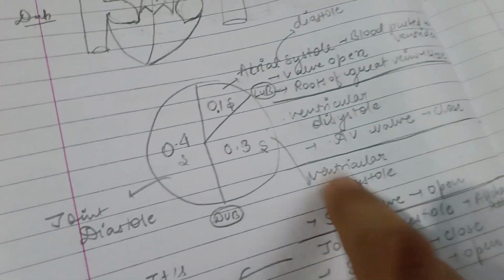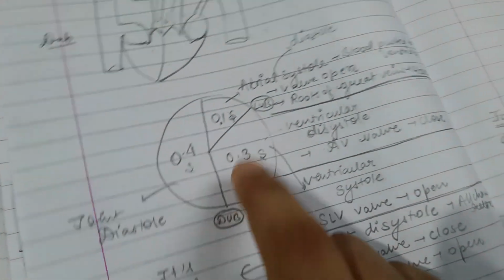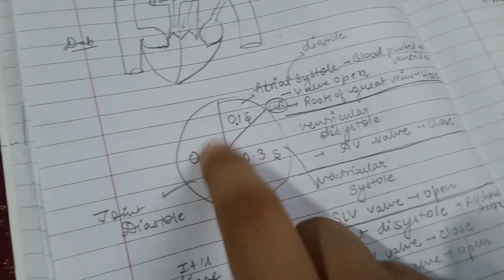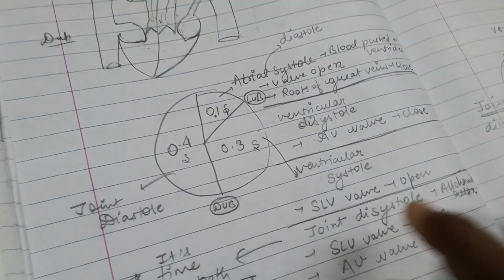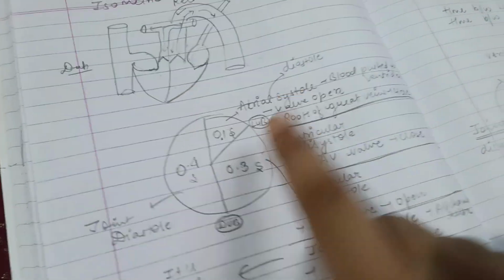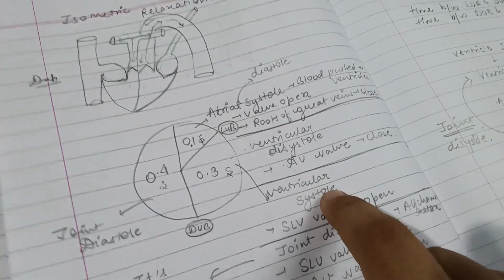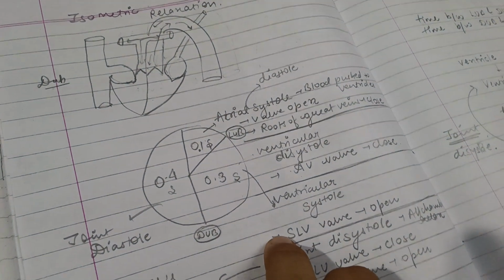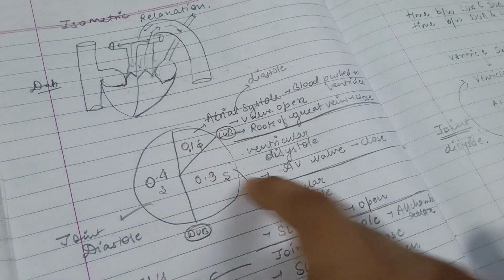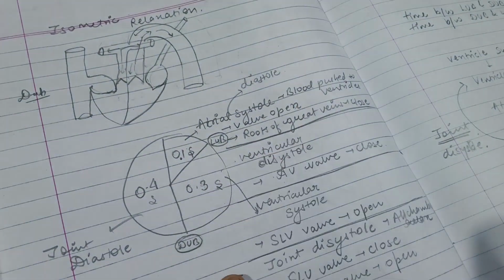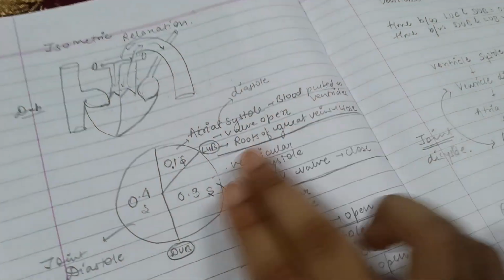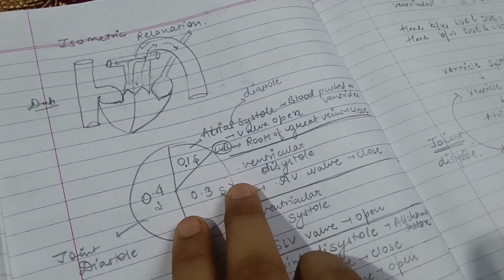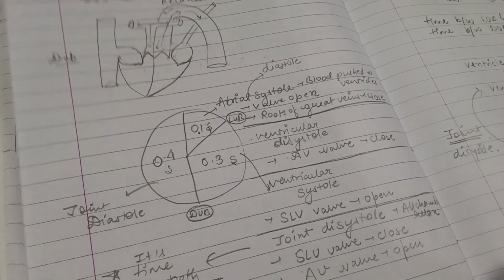So ventricle systole happens for 0.3 second, and 0.4 second joint diastole happens, which means both are relaxing, and once these two are relaxing, then we have the ventricle diastole also. So in that process we have both these, and that's how I explain to you the whole process.